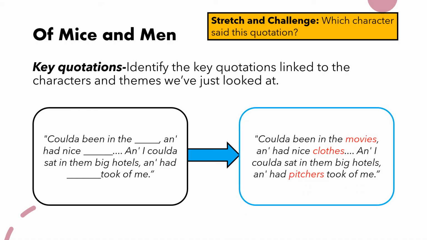So you can see there, that's the full quotation in its entirety. So it says, "could have been in the movies and had nice clothes, and I could have sat in them big hotels and had pictures took of me." Hopefully we all would have been able to figure out that that character was in fact Curly's wife. She's talking about her dream of becoming a movie star, which we know is ultimately something that's never going to become true for her. Okay, we're going to move on and look at the next quotation now.